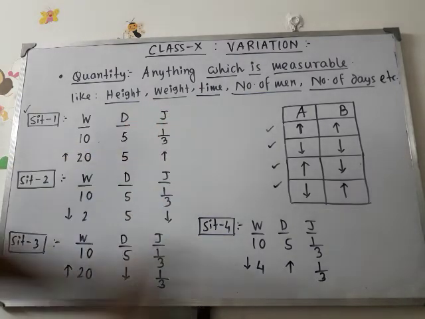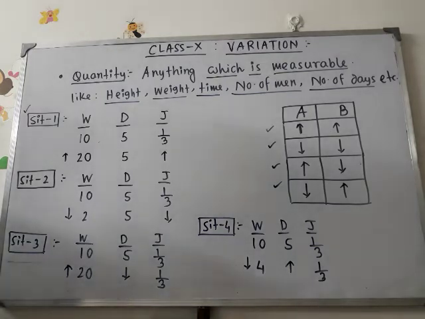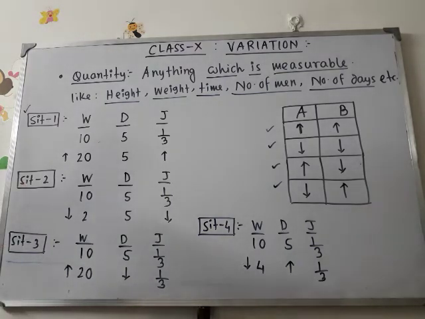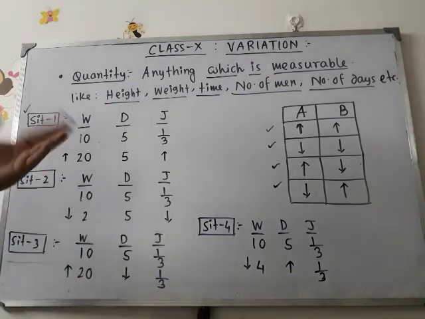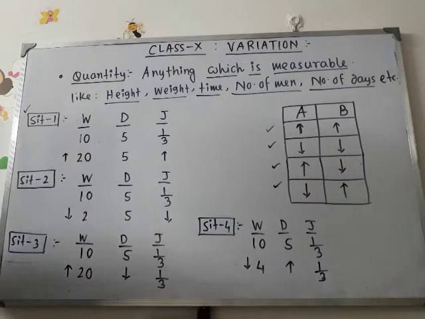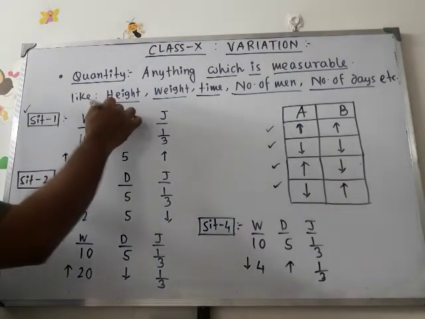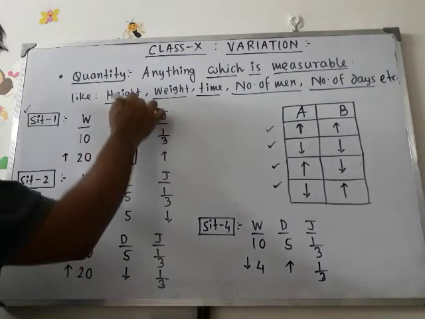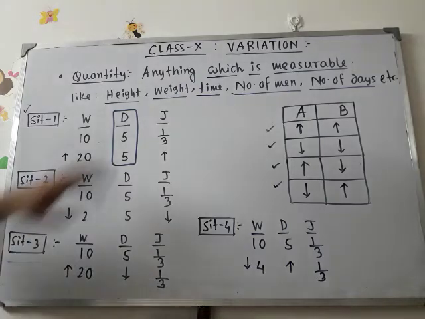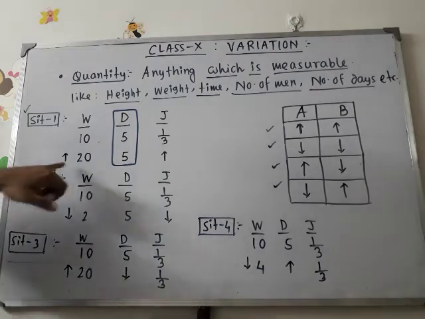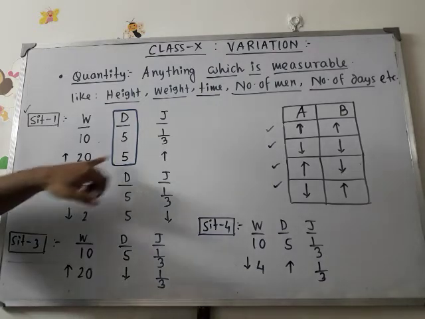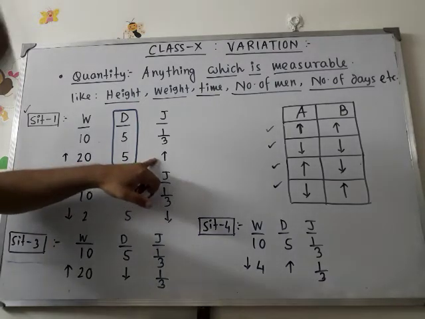This can be calculated, but we are only interested in the increasing and decreasing factor. If the number of workers is increasing and the number of days is fixed, then will the portion of the job increase or decrease? Naturally it will increase, as the number of workers has increased, so the portion of job will increase if the day is fixed.